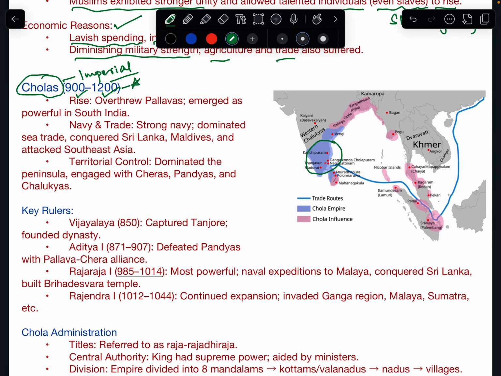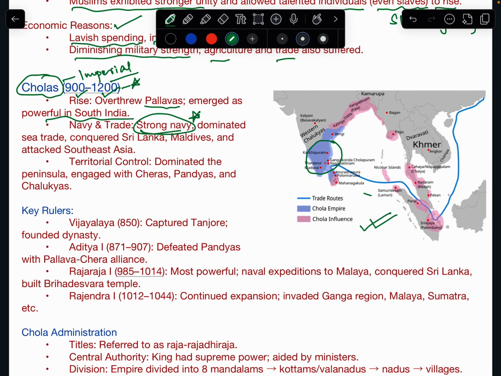And they also emerged as a strong regional power. And they also had influence over several southeastern nations, as you can see in this map. They overthrew Pallavas and emerged as the most powerful in South India. They had a navy, very important. Okay, naval force they had.